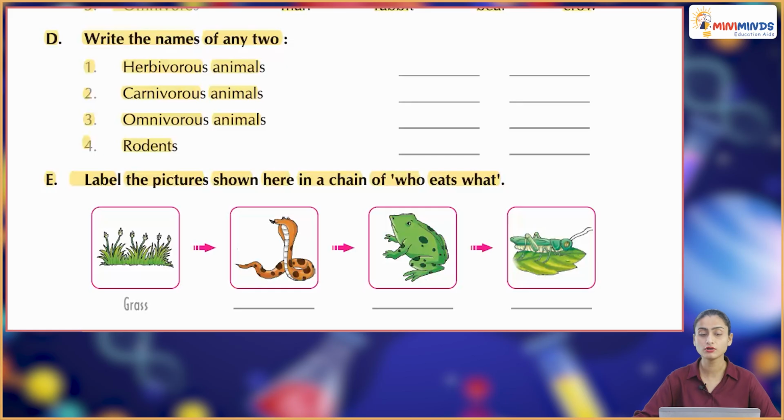Write the names of any two herbivorous animals: cow and buffalo. Carnivorous animals: tiger and lion. Omnivorous animals: man and bear. Rodents: rabbit and squirrels. So label the pictures shown here in a chain of who eats what. So grass, who eats grass? Grass is eaten by a frog, and then frog also eats mosquitoes. And then a snake can eat a mosquito also, and it can eat a frog also.